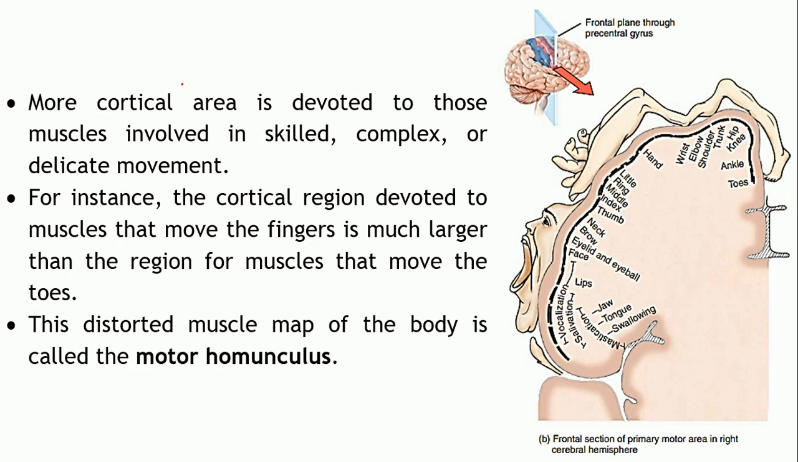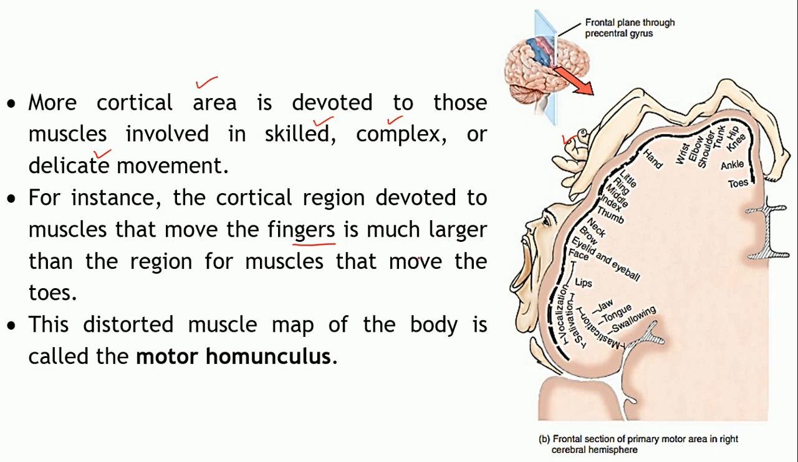Now more cortical area is devoted to the muscles which are involved in skilled, complex or delicate movements, like your fingers, right? They are involved in quite skilled operations, so there is more area dedicated to this particular region. As you can see, the area devoted to your fingers is quite large as compared to your trunk or your toes.